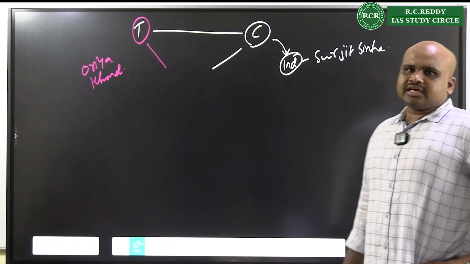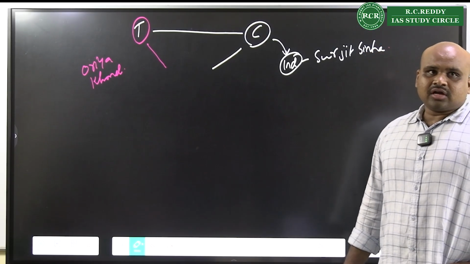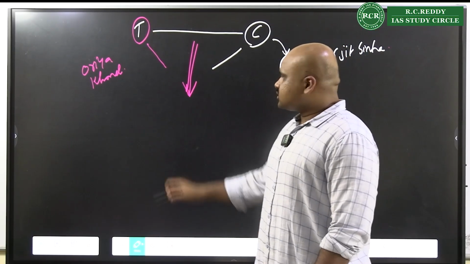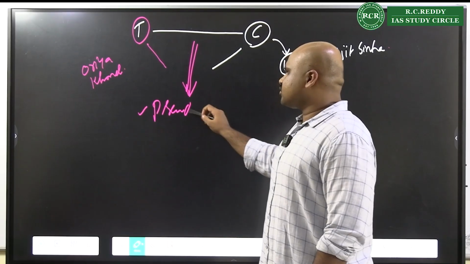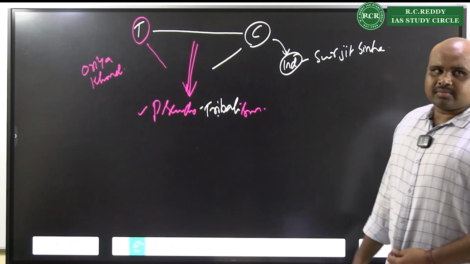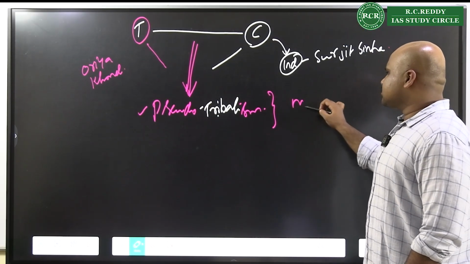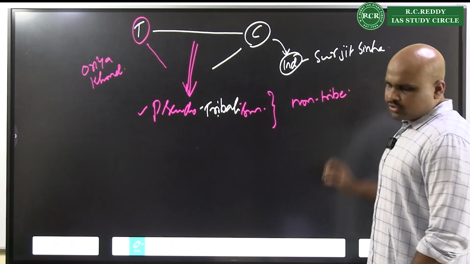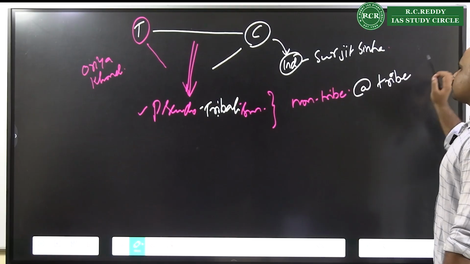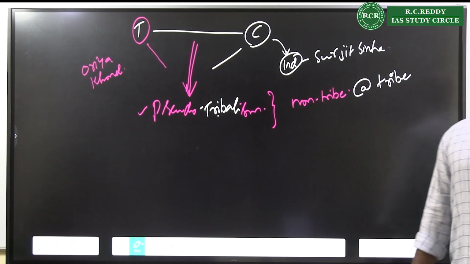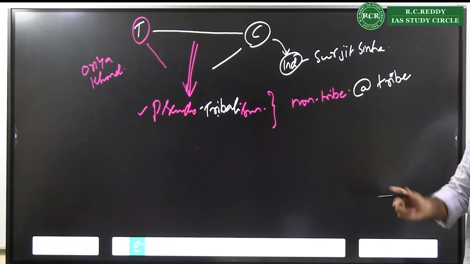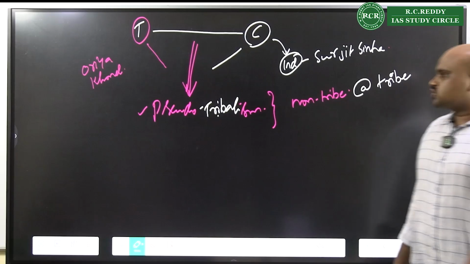The studies were largely Indianized by whom? Surjit Sinha. Now, whenever we are talking about this dimension of tribe and caste, some concepts that we observe is the dimension of pseudo-tribalism. Pseudo-tribalism is what? A non-tribe trying to claim the status of tribe, or a non-tribe trying to turn into or practice the tribal systems. That is pseudo-tribalism.